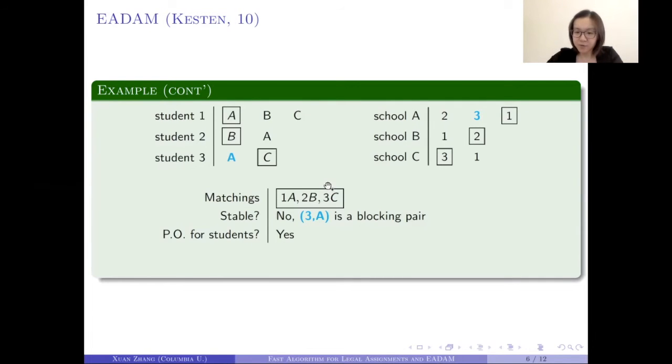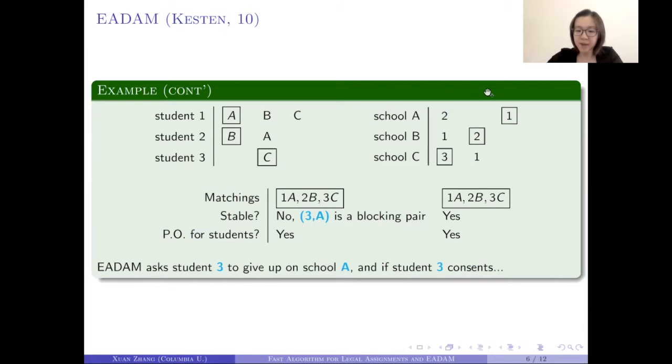What EADAM will do is ask student 3 to give up on school A. And if student 3 consents, we could just remove this pair from the instance. And now this matching becomes both Pareto optimal for the students as well as being stable. Of course, EADAM doesn't just go there and randomly ask students to give up on some schools. It actually looks at the steps of the deferred acceptance algorithm to figure out which student you should ask to give up on what school. But that's too much detail, which I'm not going to go into.